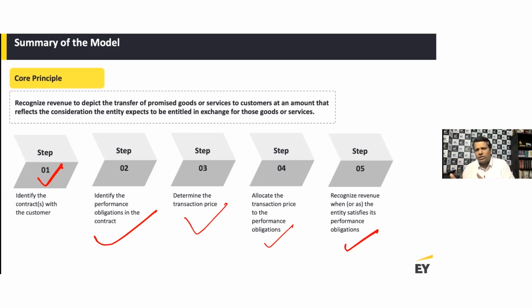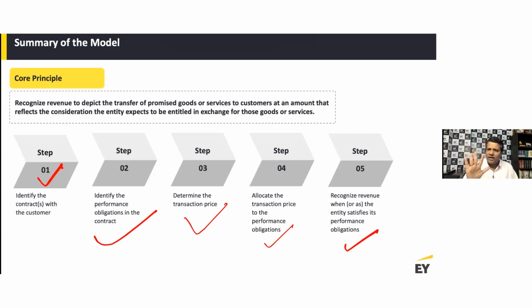And then of course you've got to deal with the disclosures, presentation, and also contract cost. We're going to cover each of these steps in more detail: how do you identify the contract and the customer? How do you determine performance obligations? How do you determine your transaction price? How do you allocate the transaction price to each performance obligation? And then what are the points of revenue recognition, whether it's sale of goods, rendering of services, construction or service concession, so on and so forth. We will try to understand each of those in great detail.